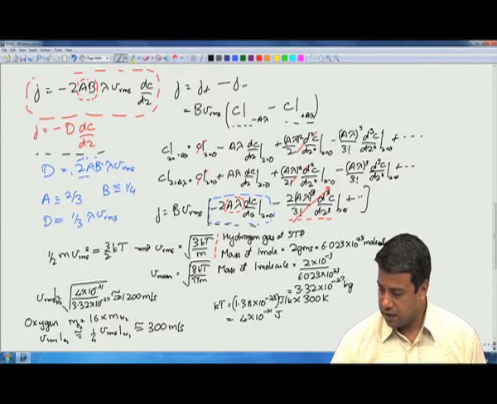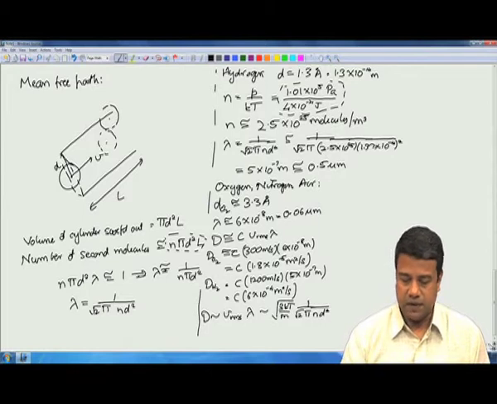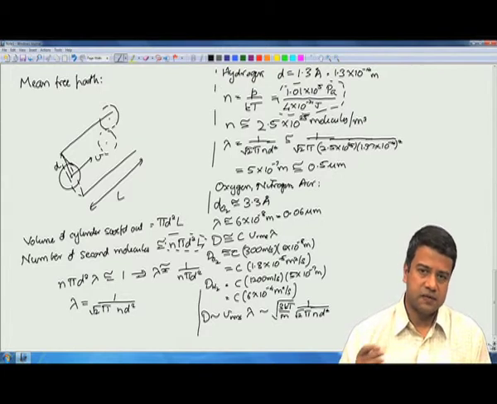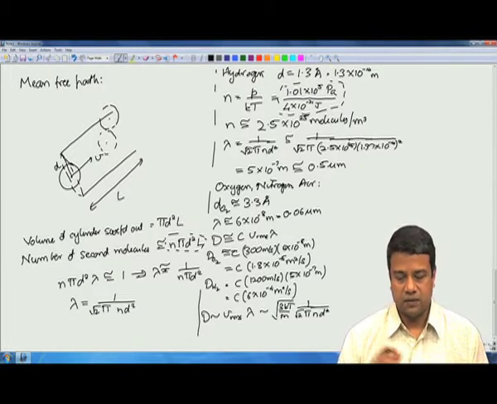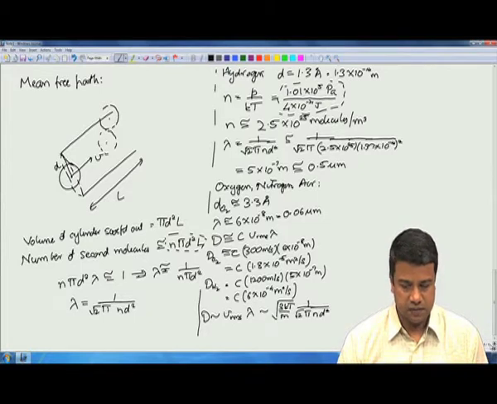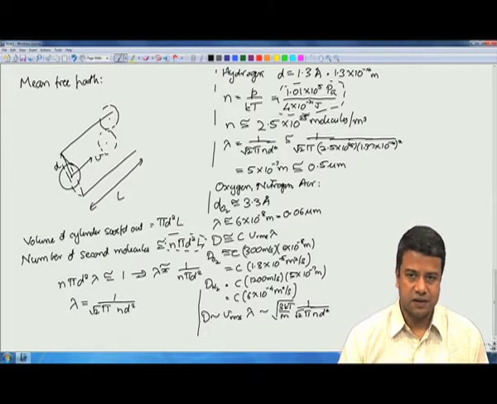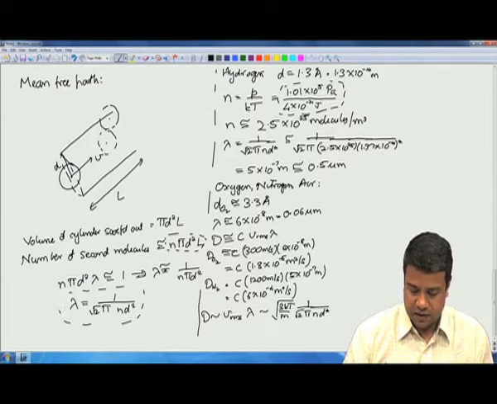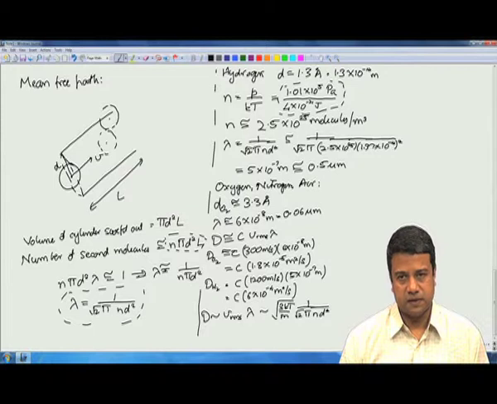We had also made an estimate of the mean free path by looking at the volume swept out by a molecule as it is translating through the gas. On the basis of the volume swept out, we calculated the number of second molecules that are there. When that is approximately 1, we know that the mean free path is comparable to the length that has travelled, and we got this expression for the mean free path up to within a dimensionless constant.